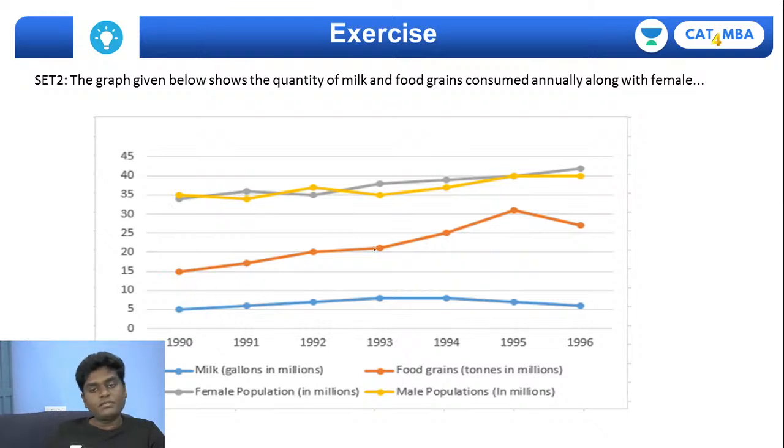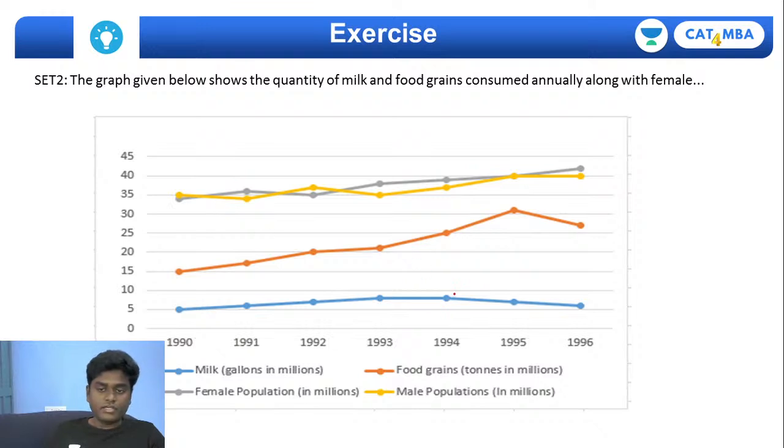The population is increasing steadily, right? From 1990 till 1995, the population of both male and female is increasing steadily, right? Maybe ups and downs here and there, but it's increasing steadily.